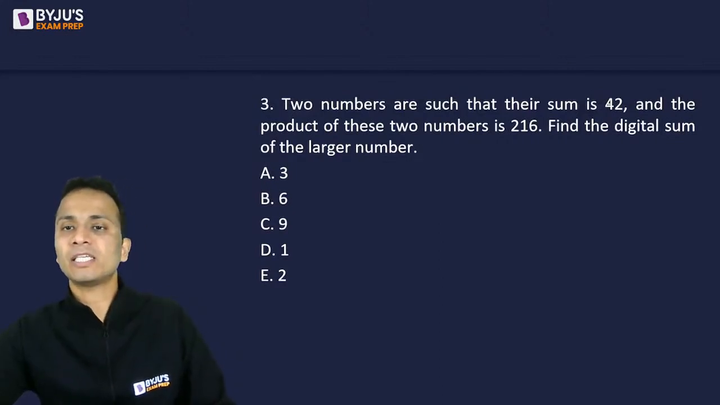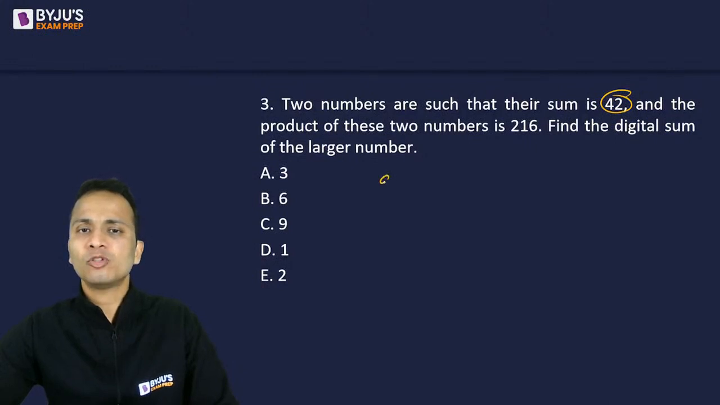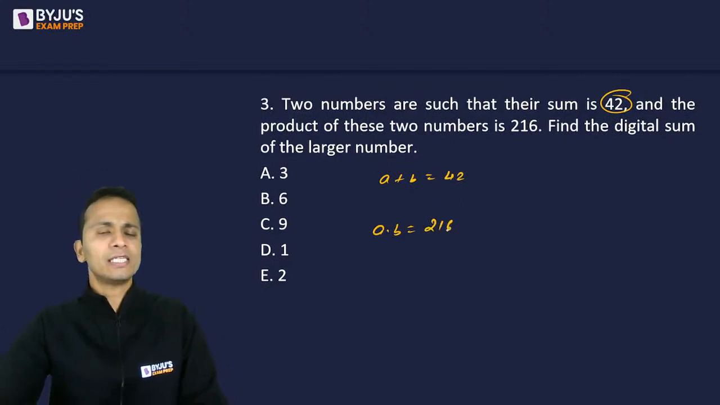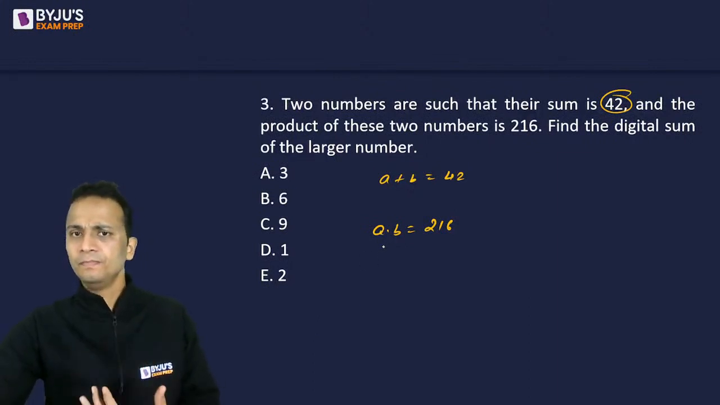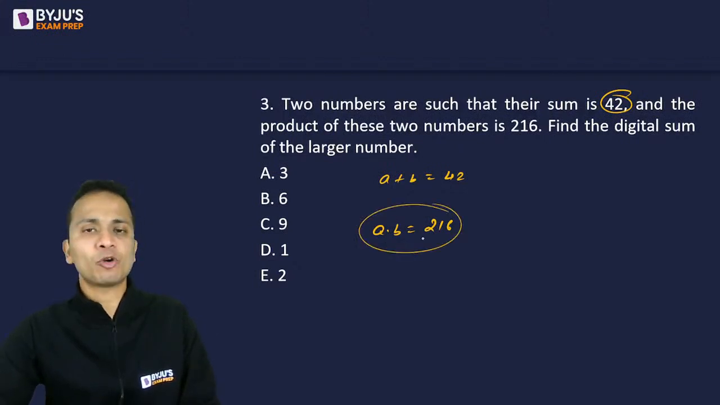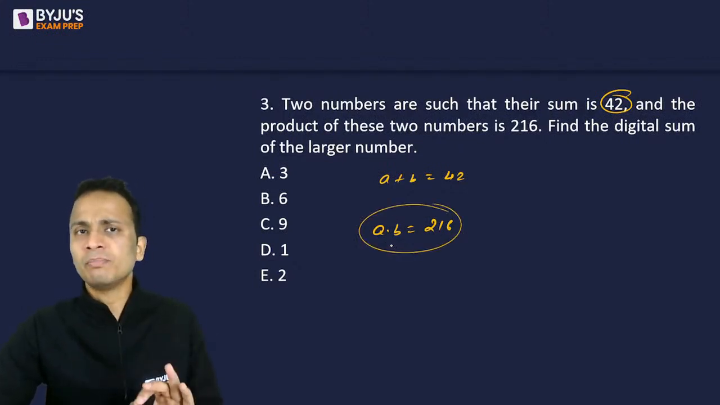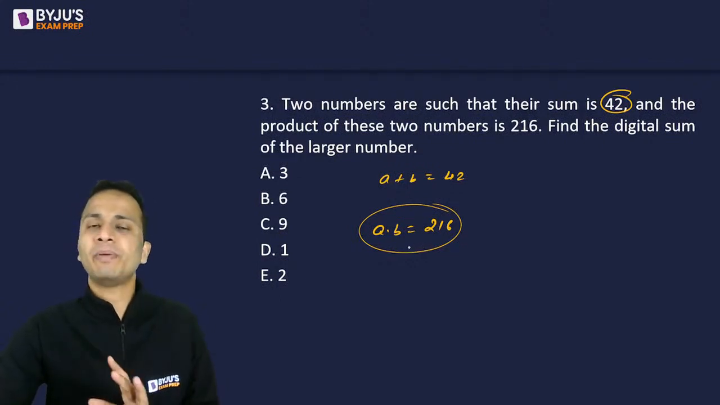Okay, so two numbers are such that their sum is 42 and the product is 216. Okay? Now 42 is the sum, so let's say A plus B is 42 and A multiplied by B is 216. Now such type of questions, if you deal with them using the method of hit and trial, it will be better. So what we need to do is, I'll start with the product. The product of these two numbers is 216, and I will break it into two parts.